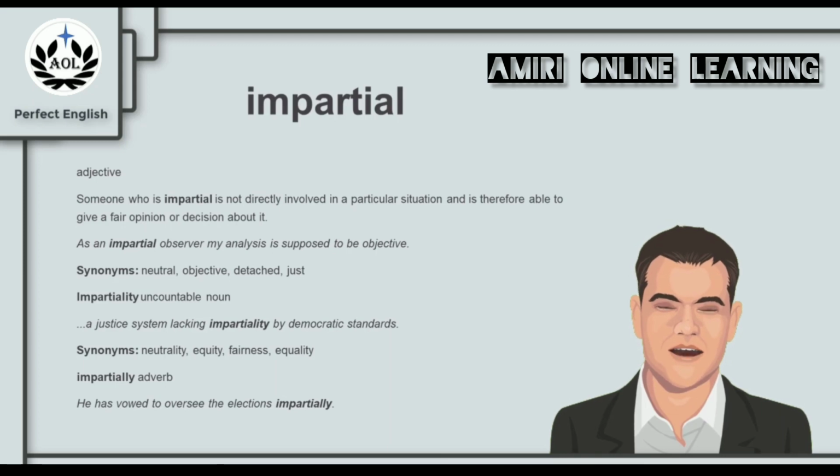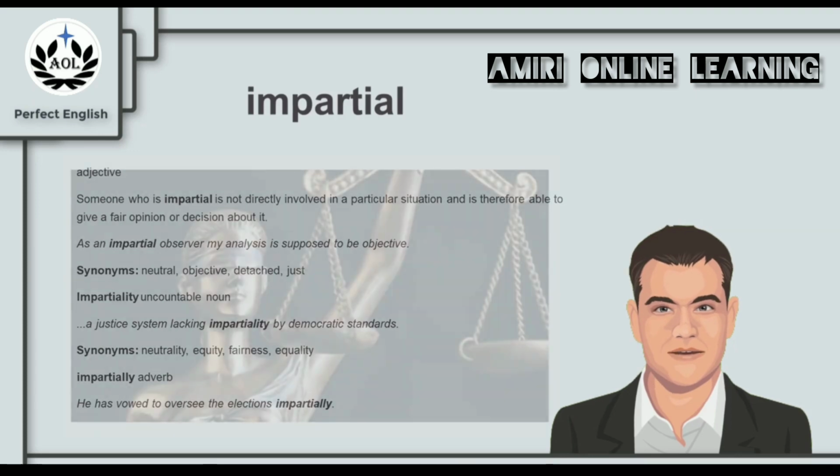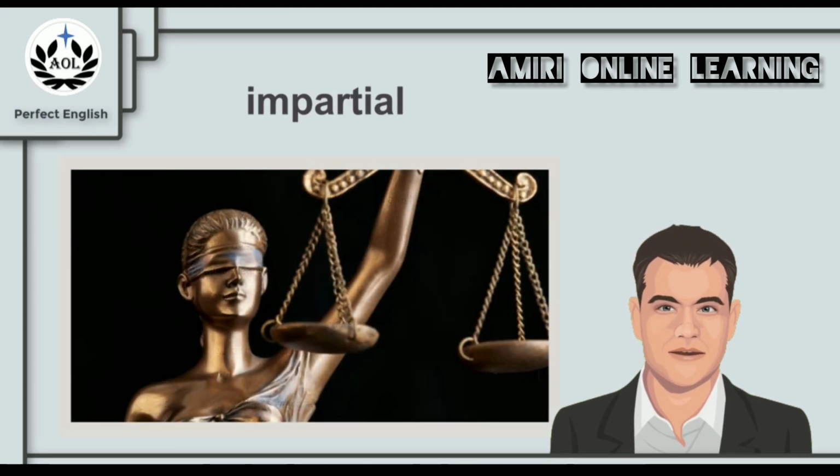And the noun from impartial is impartiality. For example, a justice system lacking impartiality by democratic standards. And synonyms for impartiality are neutrality, equity, fairness, and equality. And we can add an ly to use impartial as an adverb. It becomes impartially. For example, he has vowed to oversee the elections impartially. So the next time you remember this picture of Lady Justice blindfolded, remember the word impartial and what it means.